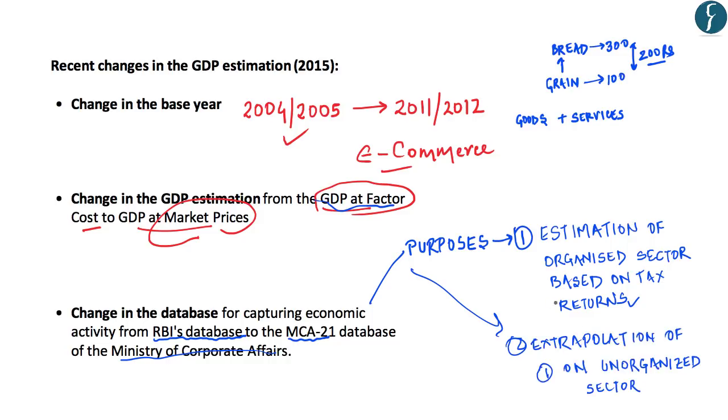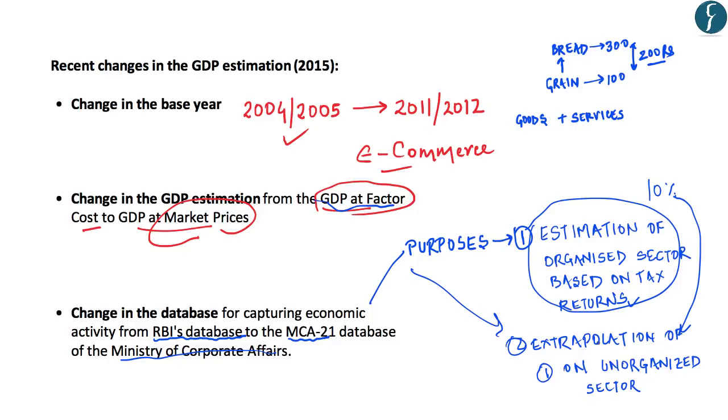What does this mean? For example, the government found through process 1 that the growth of the organized sector is, let's say, 10%. The government does not have any data of the unorganized sector because they are outside the purview of the formal sector. Now, the government will simply project this 10% on the remaining unorganized sector as well.